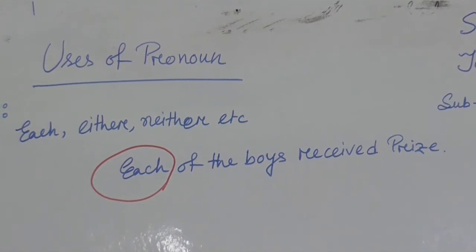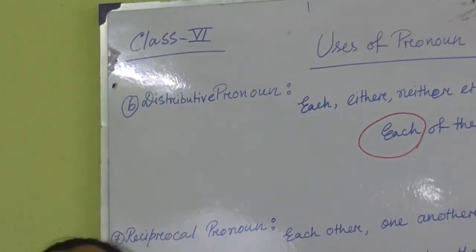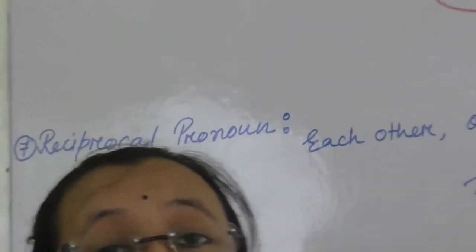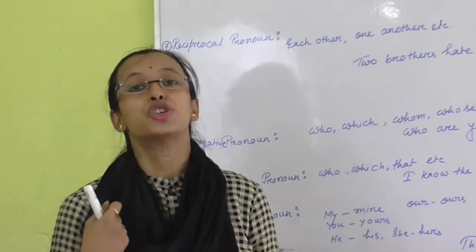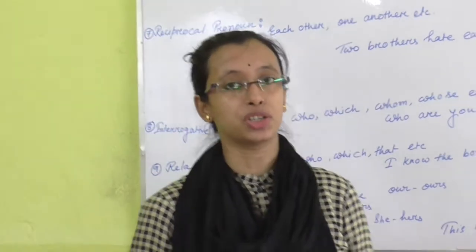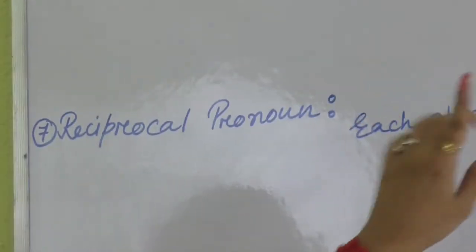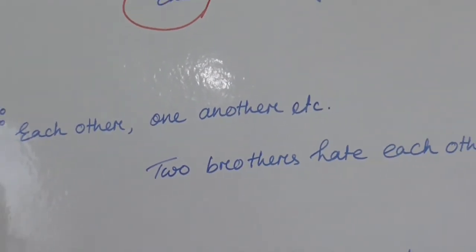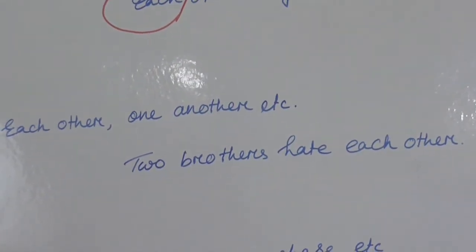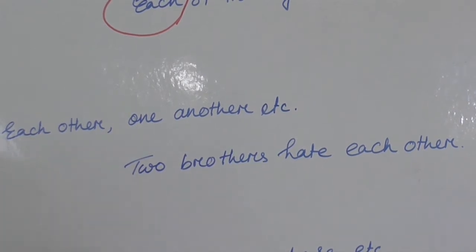Okay, now number 7, reciprocal. I have just told you what is called reciprocal pronoun. The reciprocal relationship, which pronoun shows reciprocal relationship. So here are the examples: each other, one another, etc. Now let's see the sentence. Two brothers hate each other.